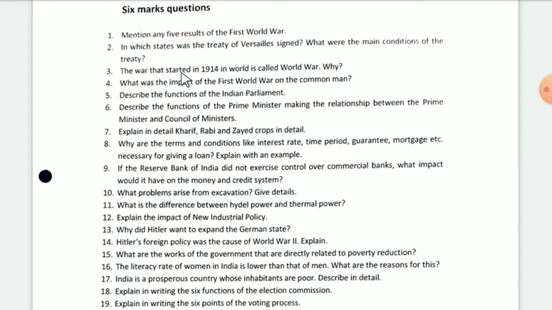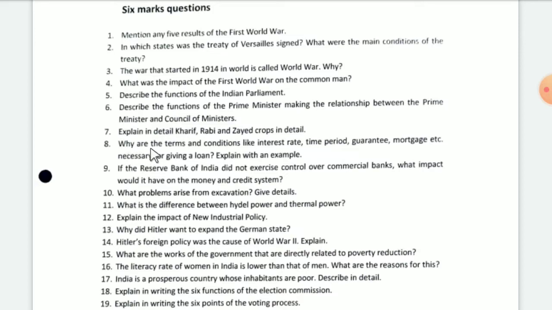The war that started in 1914 is called World War. Why? What was the impact of the First World War on the common man? Describe the functions of the Indian Parliament. Sixth question, describe the functions of the Prime Minister, making the relationship between the Prime Minister and Council of Ministers. Seventh question, explain in detail Kharif, Rabi and Zaid crops.